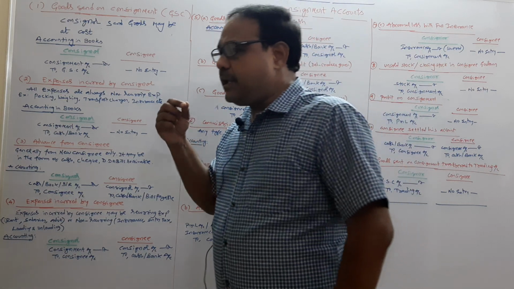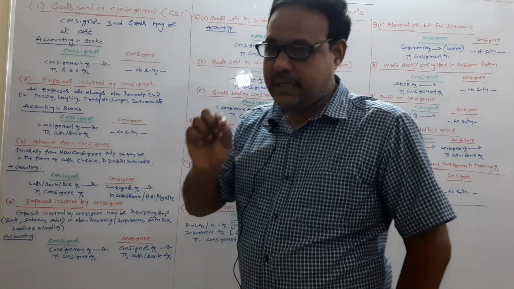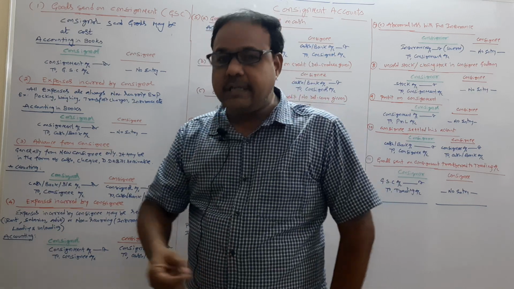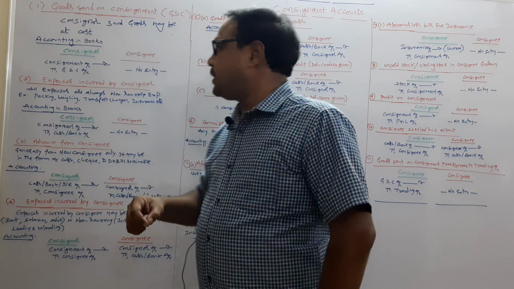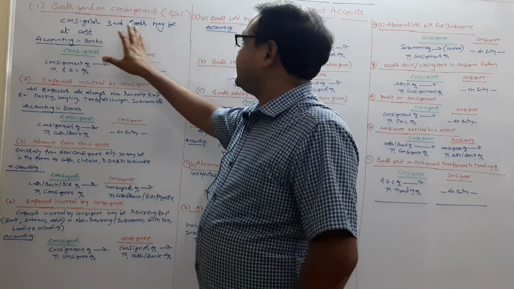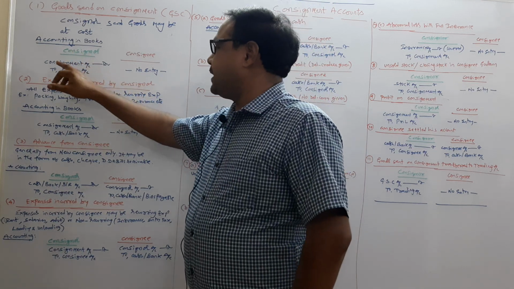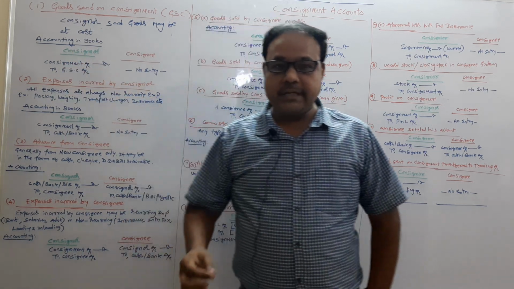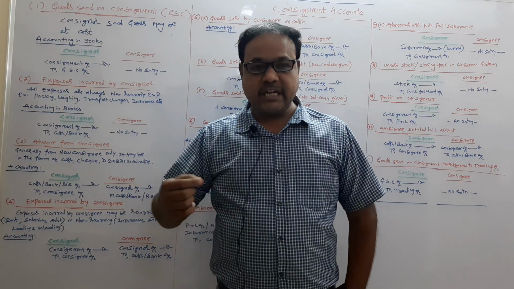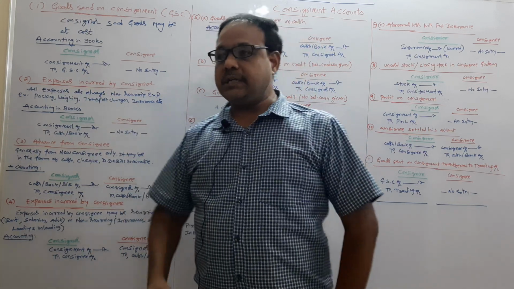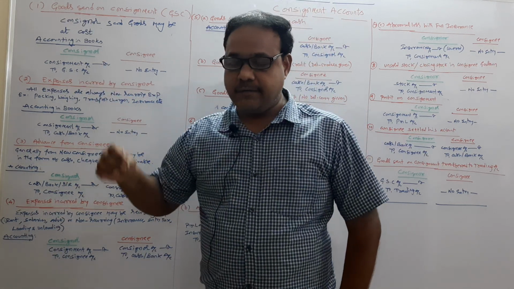If, for example, goods are sent on consignment at cost, then what is the accounting treatment in the books of the consignor? See, the consignor sends the goods to the consignee. Then in the books of the consignor: Consignment account Dr. to Goods sent on consignment account. Why is the consignment account debited?